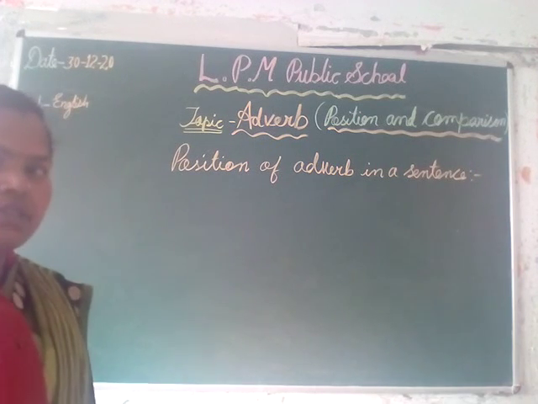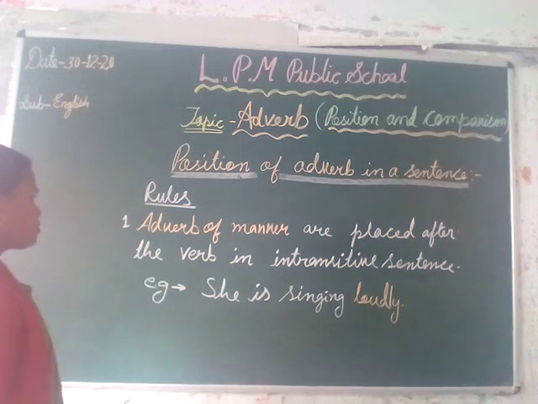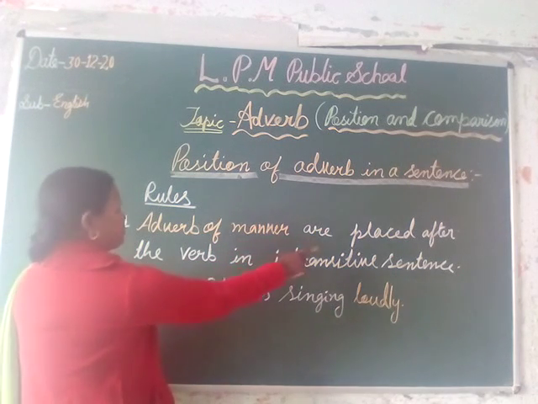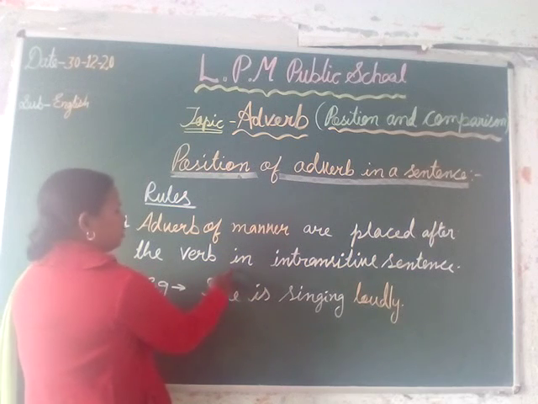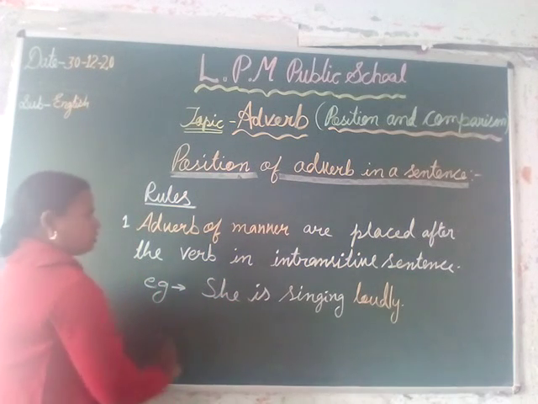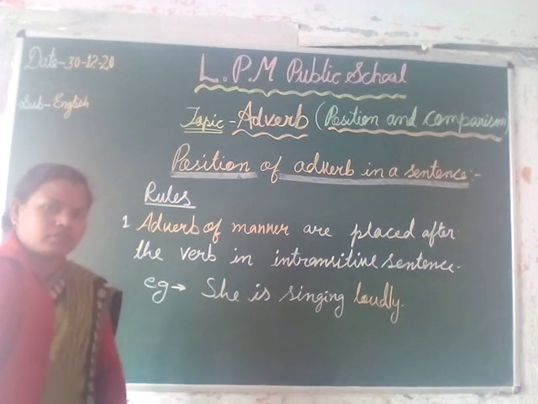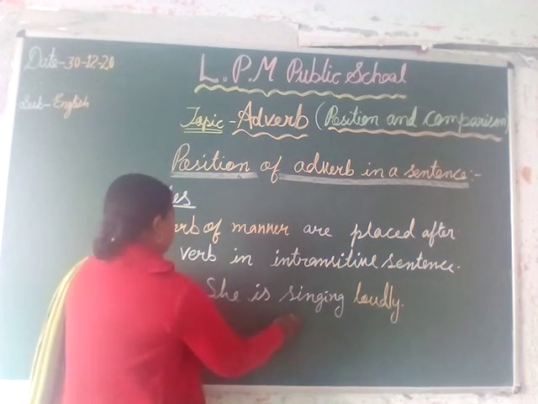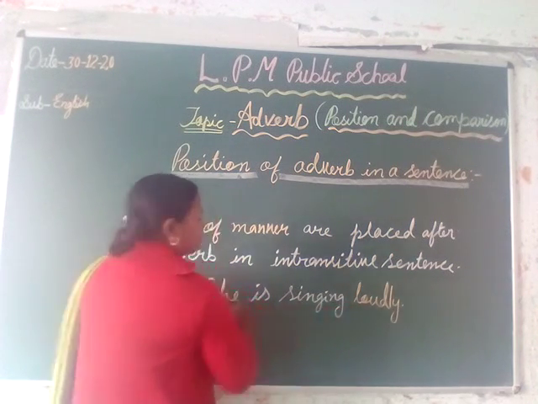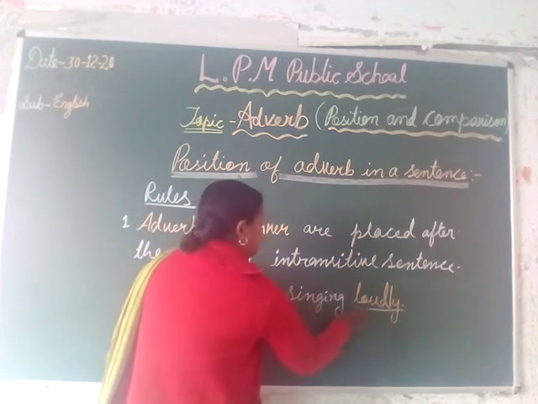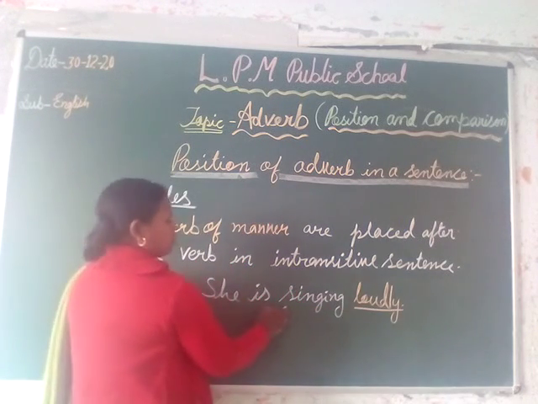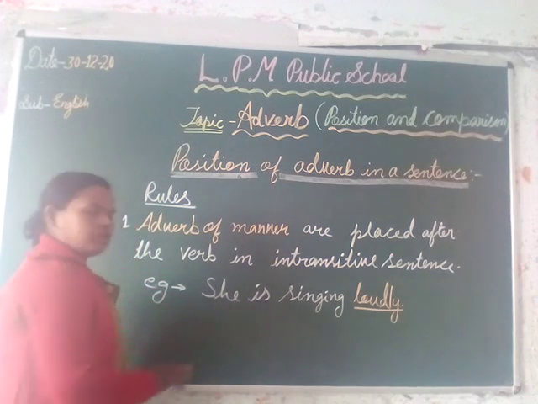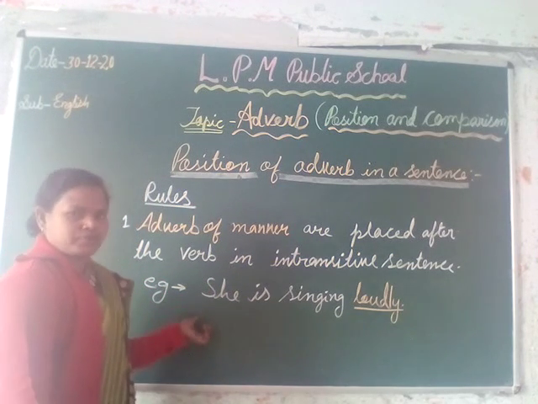Our first rule is: adverbs of manner are placed after the verb in an intransitive sentence. It means when our sentence is in intransitive form, then the adverb is put just after the verb. Such as in the example: she is singing loudly. She is singing. This is an intransitive sentence. There is no object.